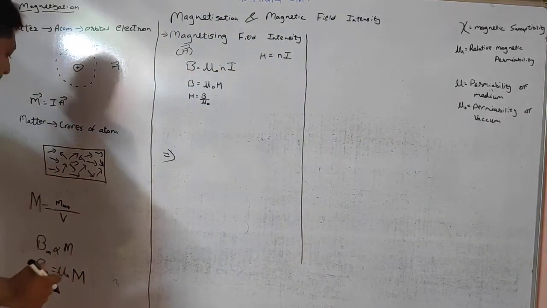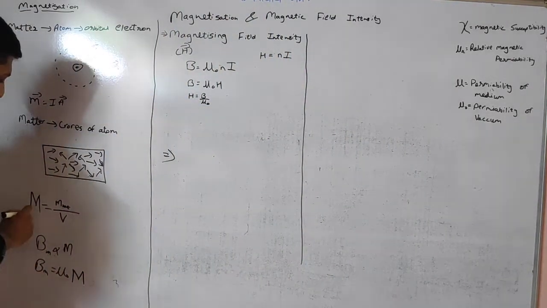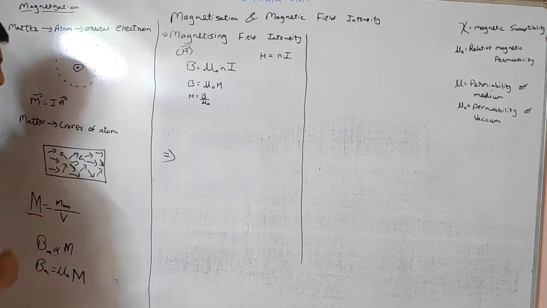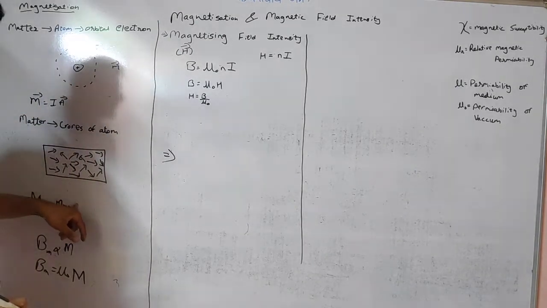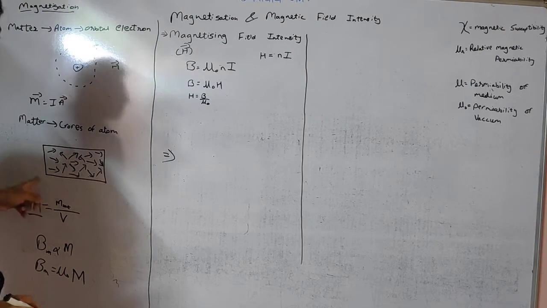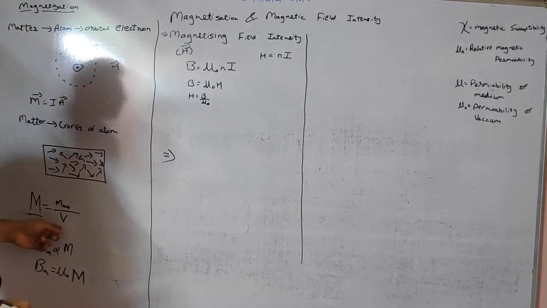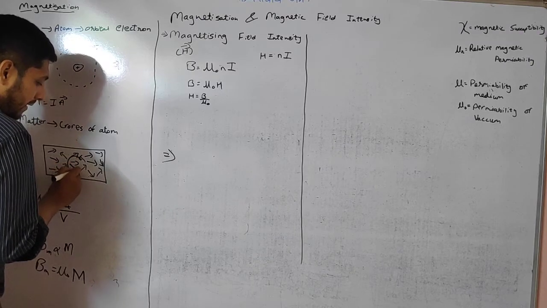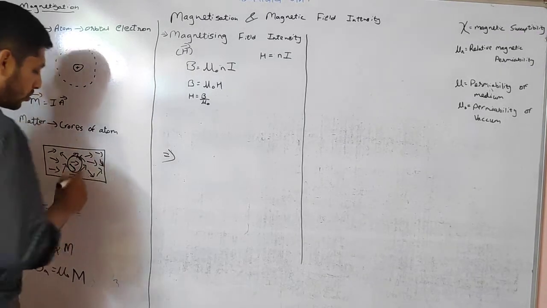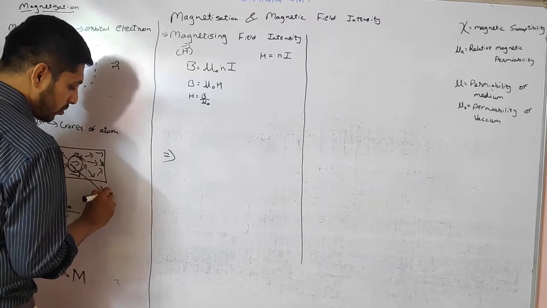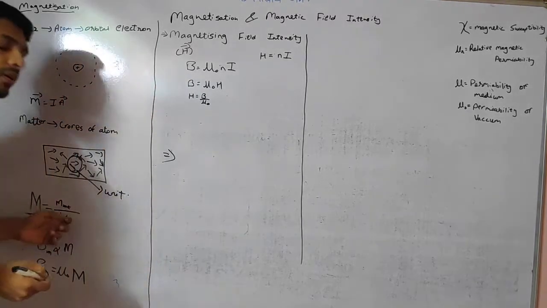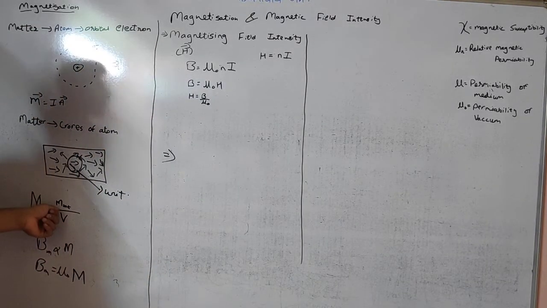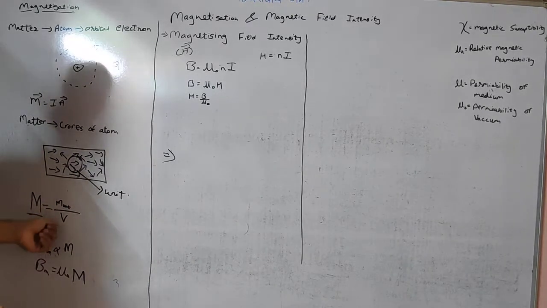So what is intensity of magnetization, that is named by capital M, it is given by the net dipole moment of the whole substance divided by volume. That is what we do. We just find the net magnetic dipole moment for a unit volume, or you can say per volume. So this is our net magnetic dipole per unit volume.